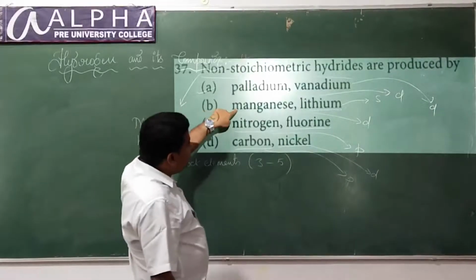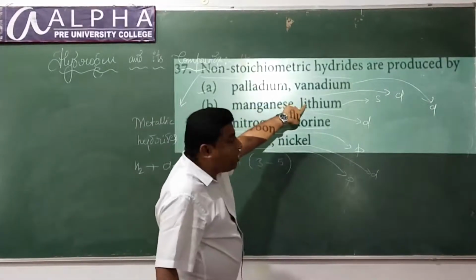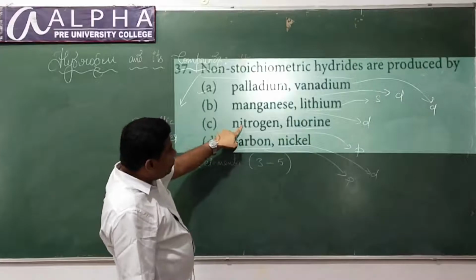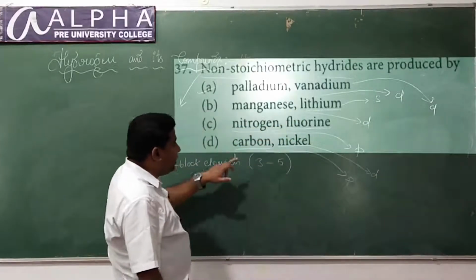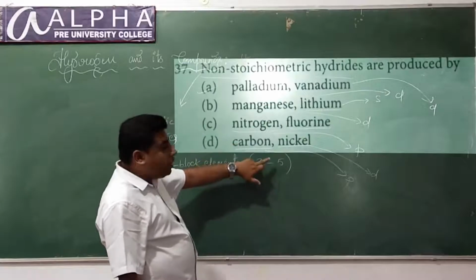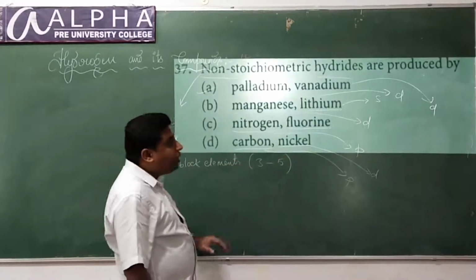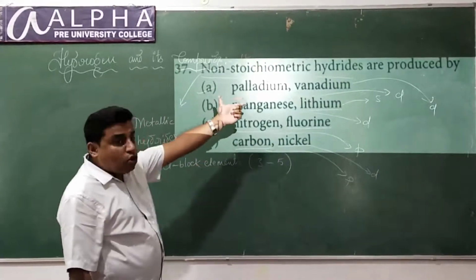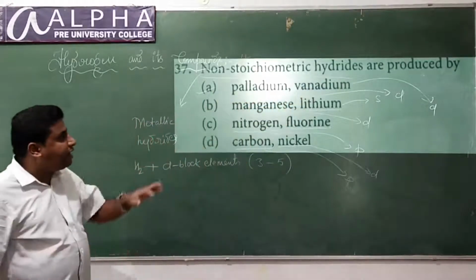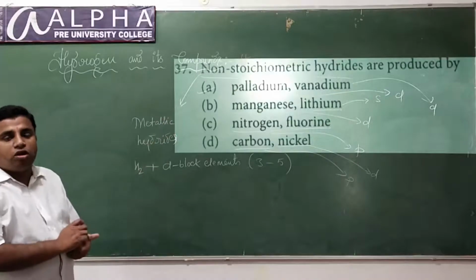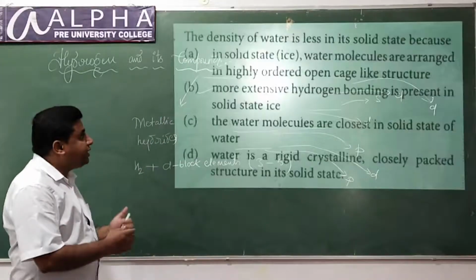No. This will form metallic hydride, but this will form ionic hydride. Here, both nitrogen and fluorine will form what type of hydride? Covalent hydride. Carbon will form covalent hydride. Nickel is going to form what? Metallic hydride. In option A, both of them will form metallic hydrides, because both of them are from d block. Yes. Next question. So the correct answer is A.